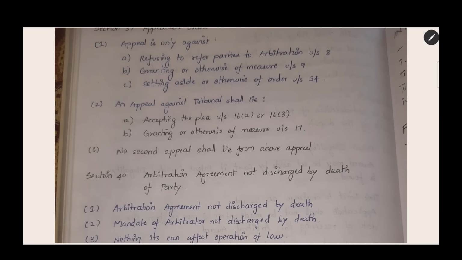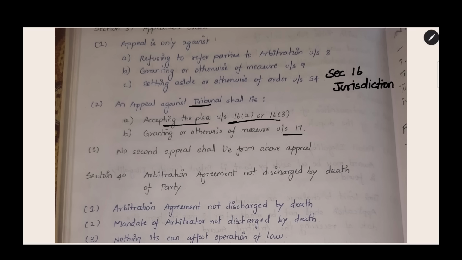The next point is that an appeal against tribunal shall lie accepting the plea under section 16 subsection 2 or 16(3). Section 16 was for jurisdiction of the tribunal. Remember, the jurisdiction of the tribunal can be decided by the tribunal itself. If you say that the tribunal does not have the jurisdiction, it is up to the tribunal to decide whether the jurisdiction is there or not. If the tribunal takes a decision on this and you have to go and appeal on that decision, you can go under this section 37.